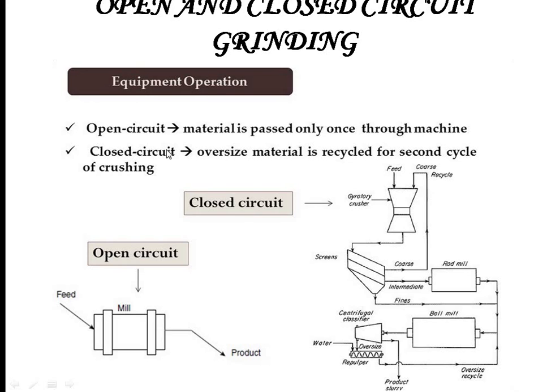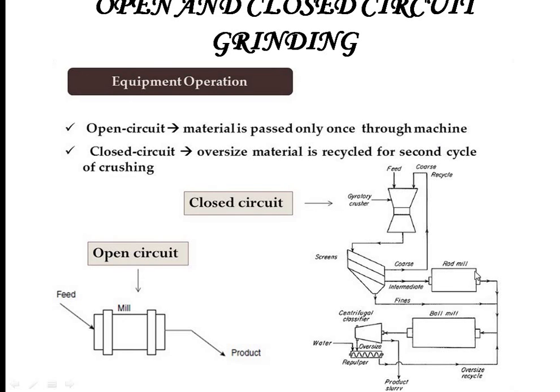Whereas in a closed circuit, the material coming out from any machine is once again sent into some other machine to reduce its size, and it can also be passed again to some other machine or recycled to the same machine. So it can be done again and again. It means that it can be recycled for a second cycle of crushing.